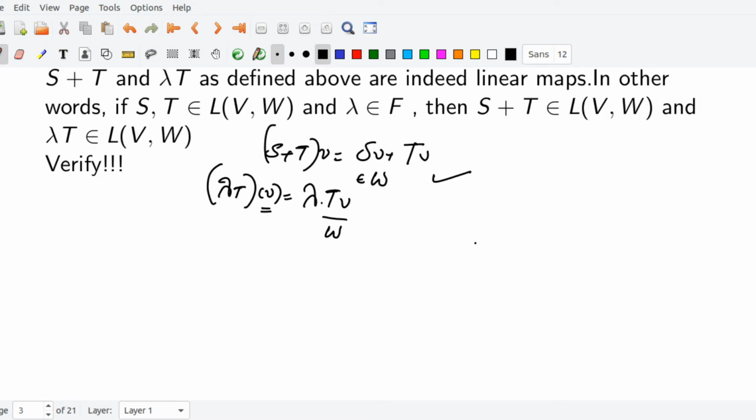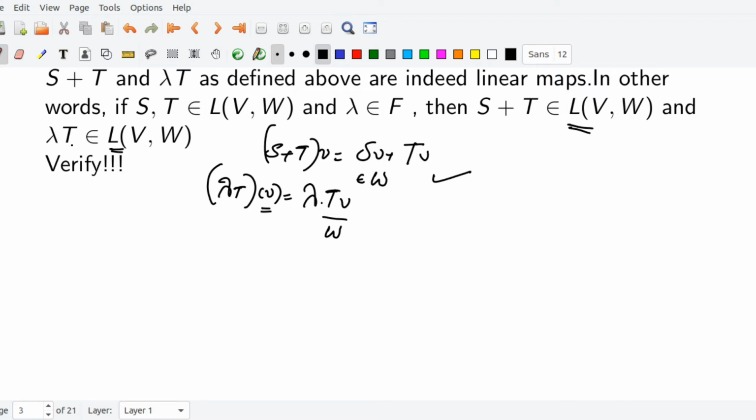The important thing is that we have to show that S plus T is also a linear map from V to W, and similarly lambda T is also a linear map from V to W. That's very important; we have to prove it. I will prove only one thing, that S plus T is a linear map.